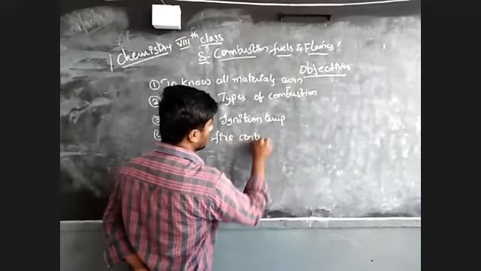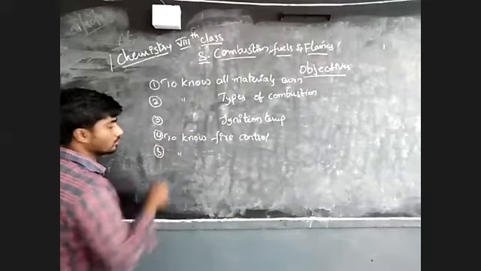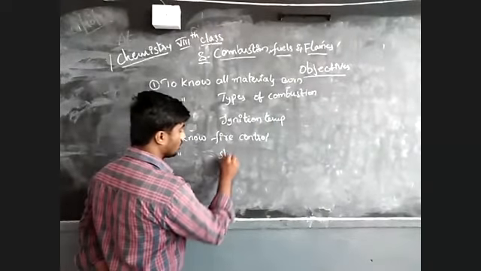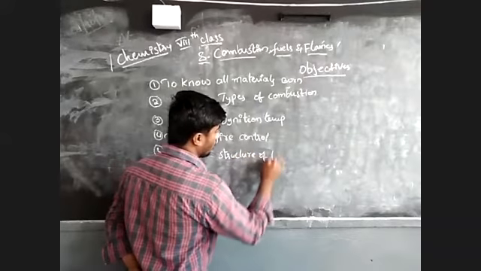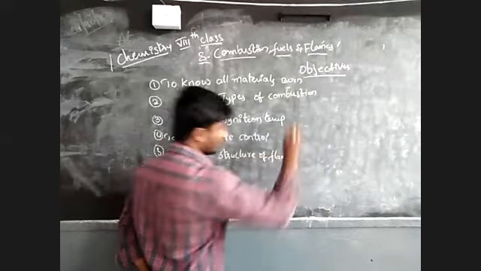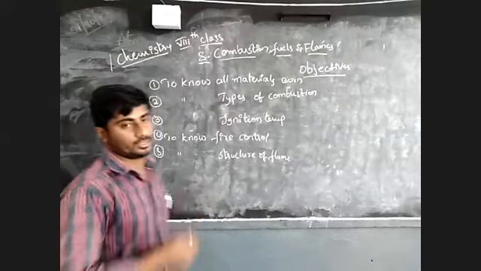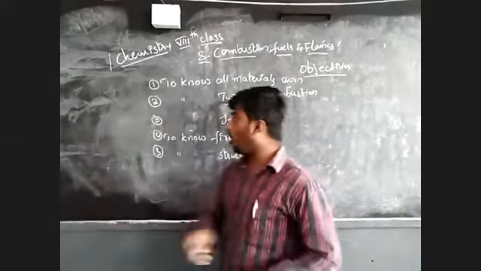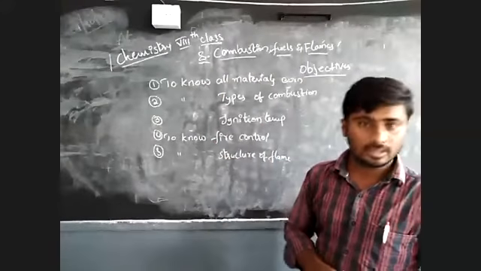Fire control. The next learning objective is to know structure of flame, and fuel.